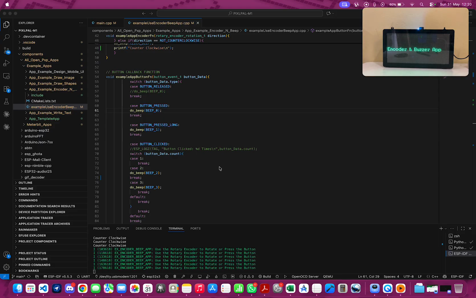So that's it about encoders and buzzers. Next, we'll just quickly touch on changing the status light. Now, changing the status light is usually reserved for system changes, such as when we get internet connection, or when we get Wi-Fi connection, or when we lose these.